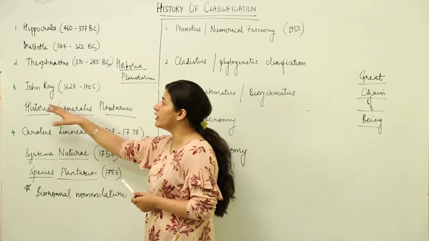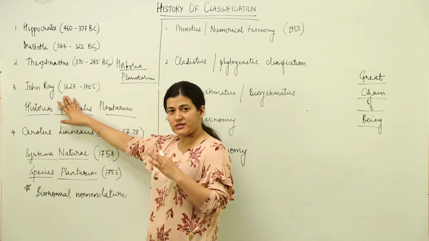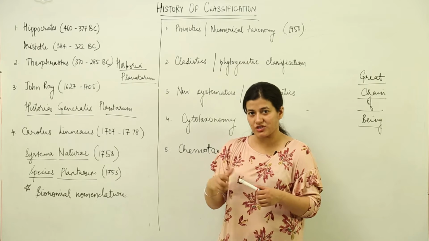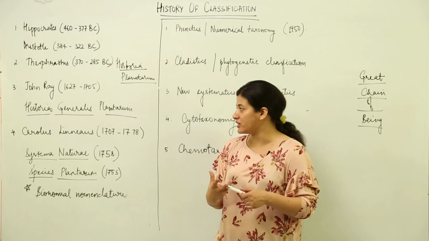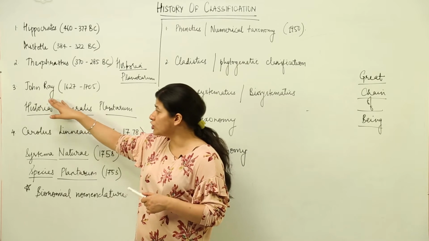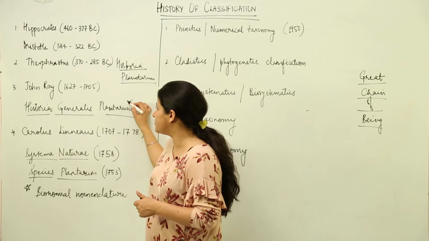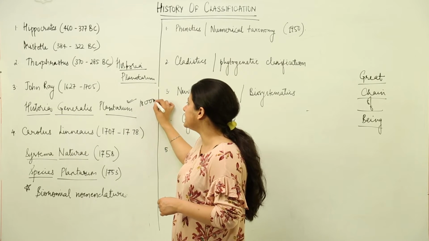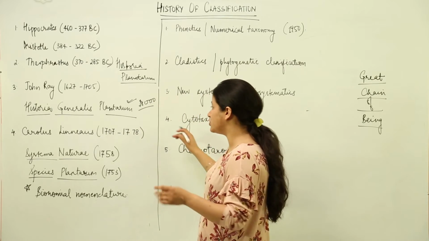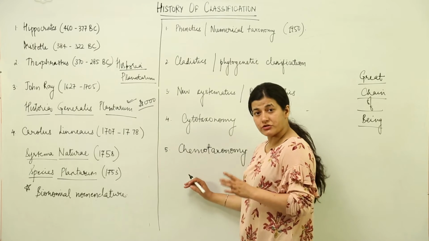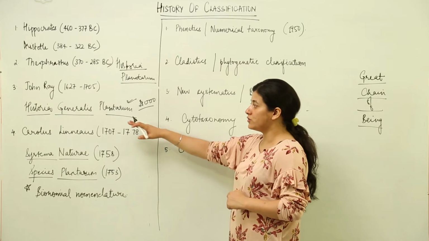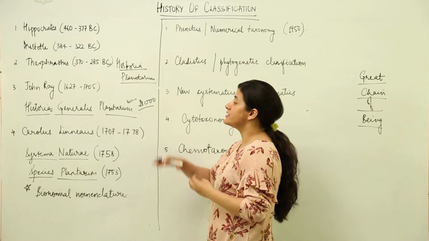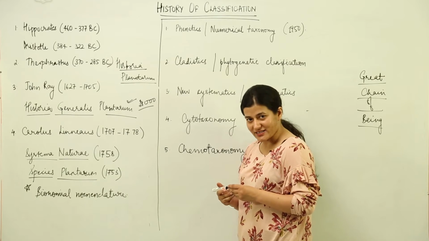Now next was John Ray. This person you have to remember, because he was the one who gave the term species, and on the basis of the affinities present between the species, he started understanding the classification mechanisms. John Ray had written the book Historia Generalis Plantarum, where he mentioned as many as 18,000 species of plants. He had done such a holistic study, and in his book he gave various criteria according to which he classified the plants.